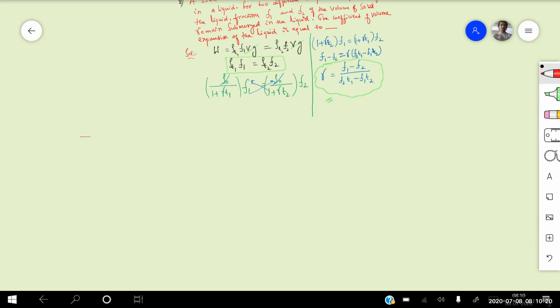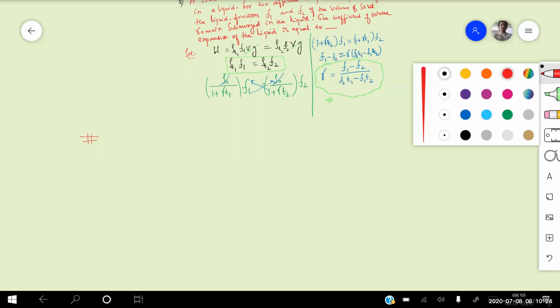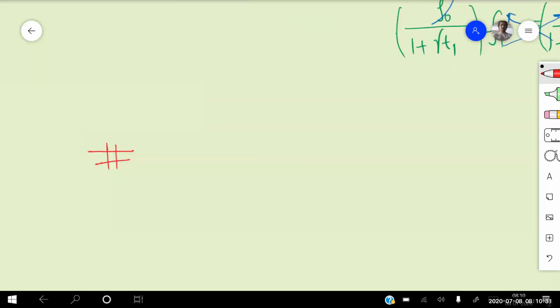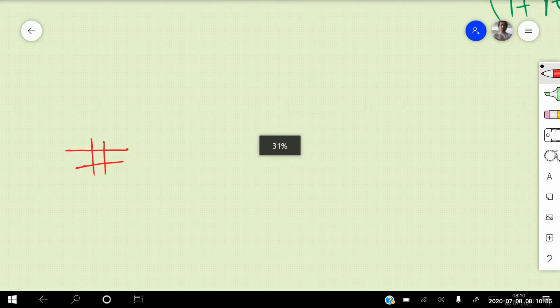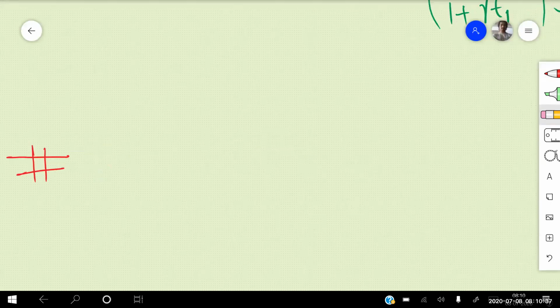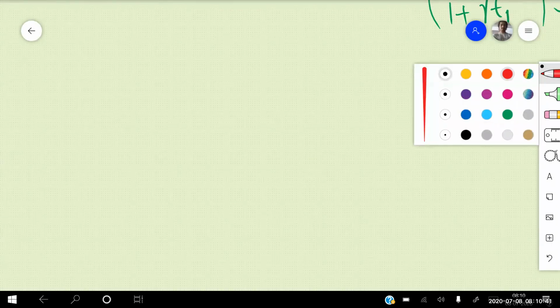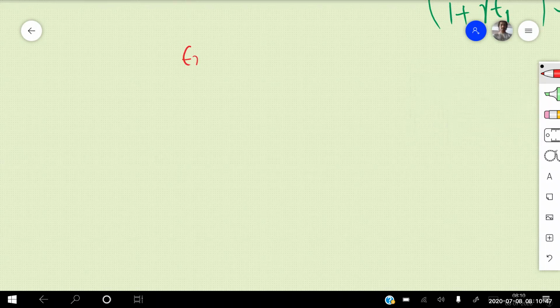Let us try to start with the next topic, beta. Expansion of gases.